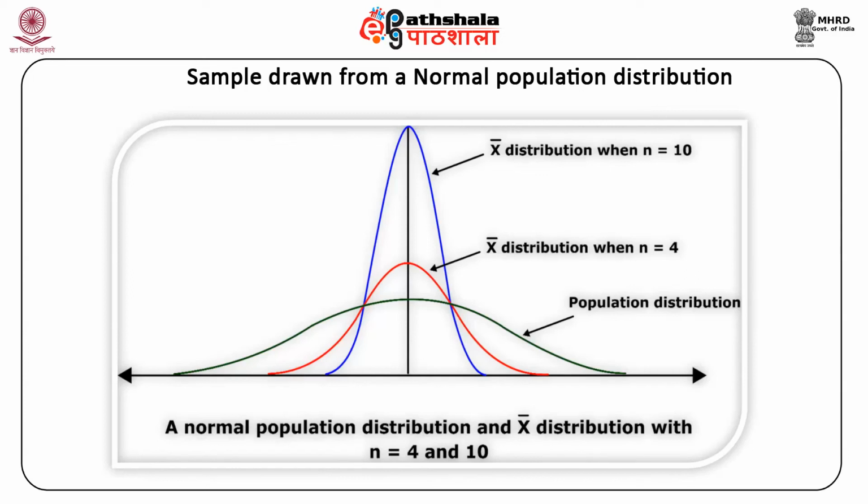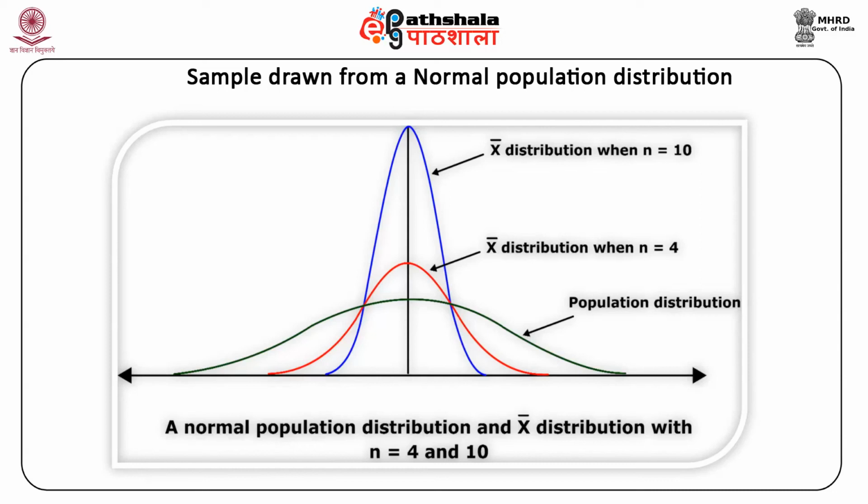Then, regardless of the sample size, the distribution of the sample mean will also be normally distributed with mean mu and variance sigma square by n. Also, the statistic sample total T0 will be normally distributed with mean n mu and variance n sigma square.